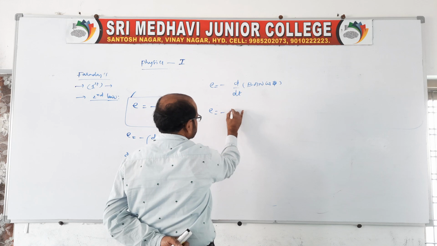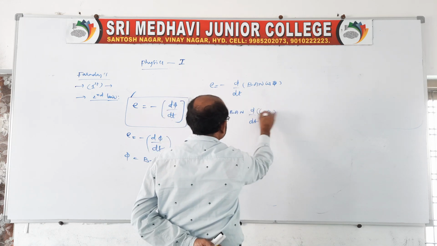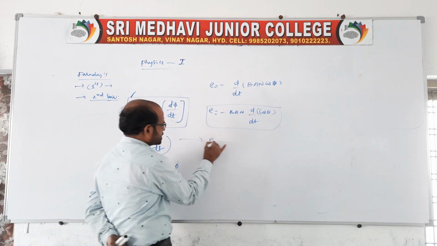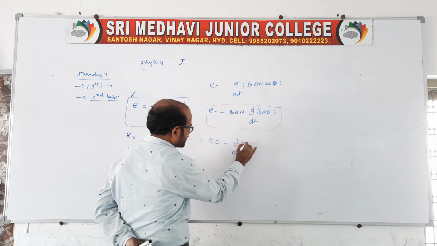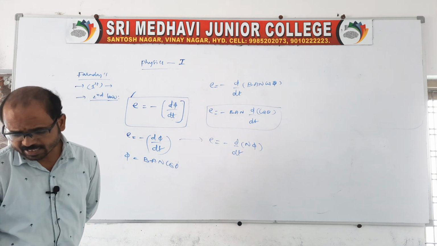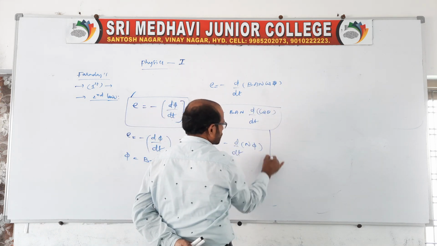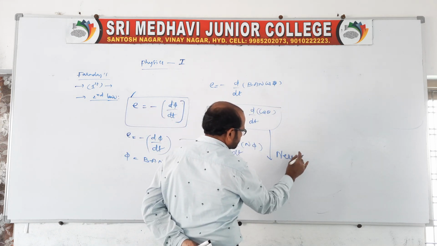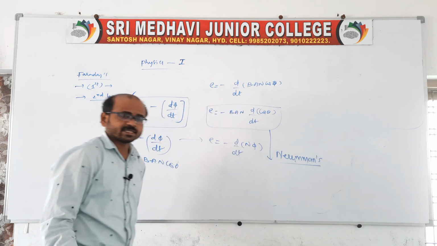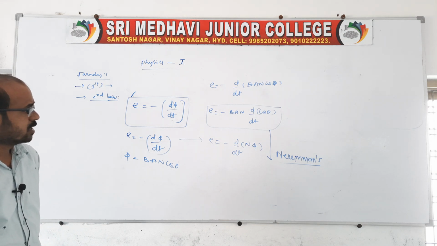Minus, we can write it as BAN, d by dt. Whichever you wish, you can take. This is about EMF, or we can also write E is equal to minus d by dt of, if it contains n number of turns, we can say like this. Here n is nothing but the number of turns, and this principle we can also call Neumann's law. Neumann's law, Faraday's second law, this above we can also call Neumann's or Faraday's second law.